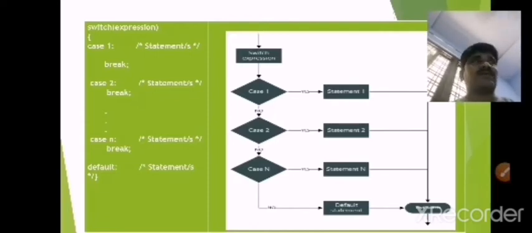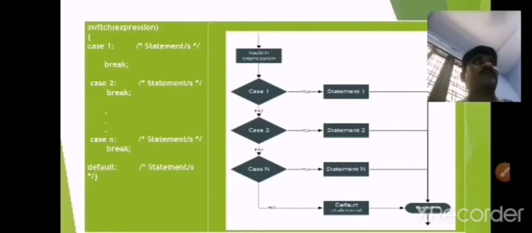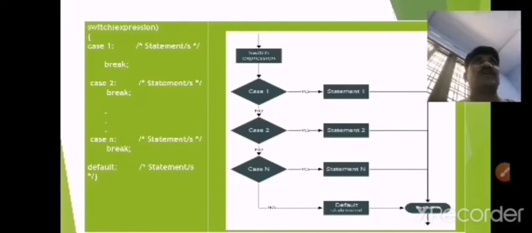First I will compare 0 with 5, 1 to 5, 2 to 5, 3 to 5, and so on up to 5 to 5. Whenever the condition is true, the statement will be executed. By default, if there is no matching value from the given list, it will display a default value.